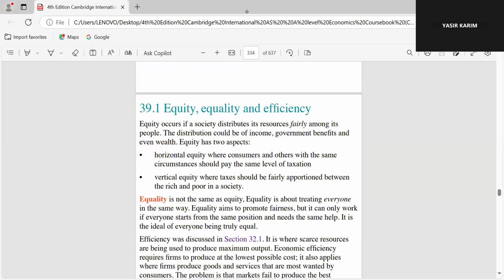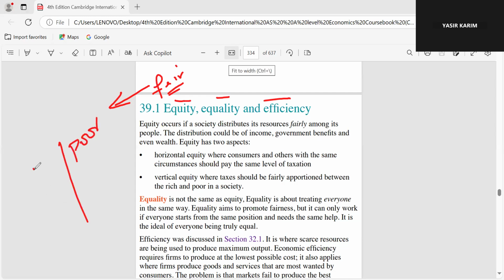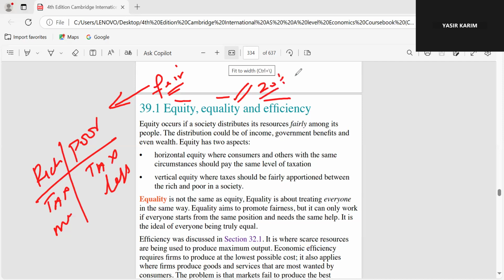So in the start he has differentiated these three things. Equity means fairness and treating poor and the rich in a different way, like giving more benefits to the poor and the rich ones taxed more and poor tax less. So in terms of equality, here rich and poor will be treated in the same way, 20% tax on the rich, 20% tax on the poor. And what is efficiency?